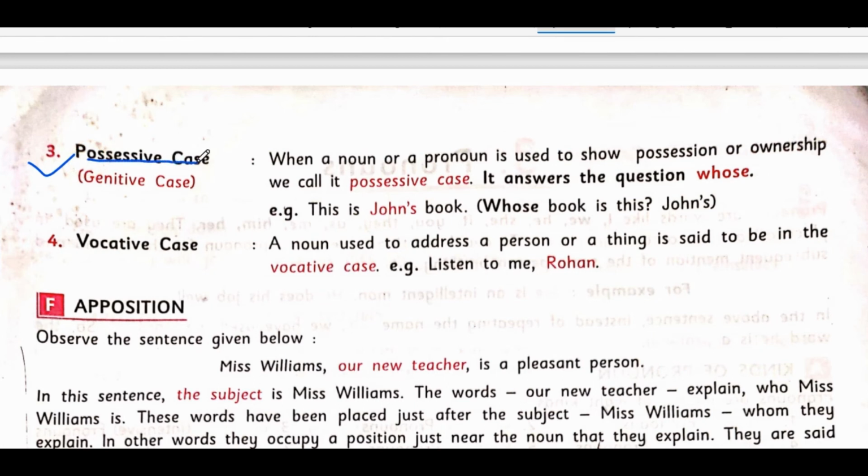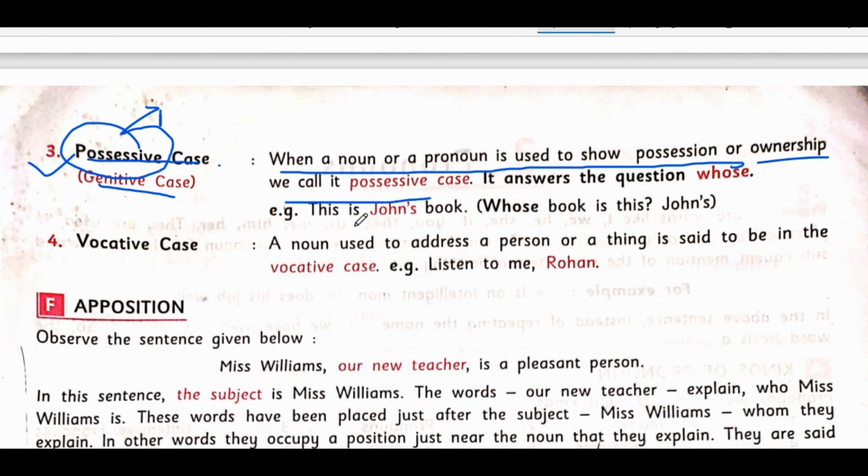Possessive case. Possessive case is also called genitive case. Genitive means who is the owner of that noun or of that particular thing. The meaning of the word possessive means what? Apnapan. Malik kaun hai? It shows the ownership. Who is the owner of this house? Who is the owner of this book? When a noun or pronoun is used to show possession, who is the owner, we call it a possessive case.